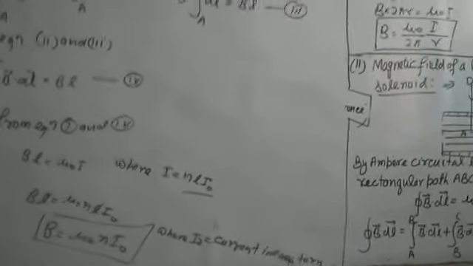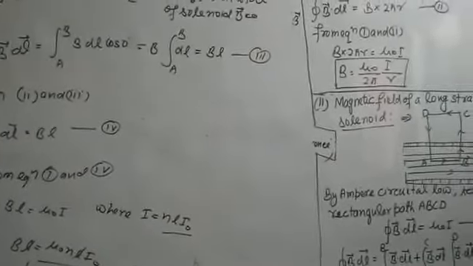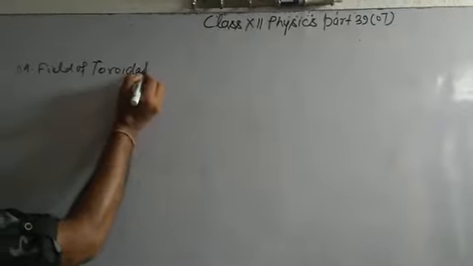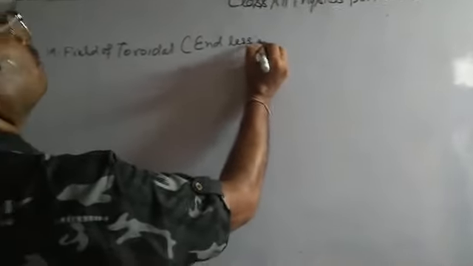All of you complete this so that I may explain. Next one, write down: magnetic field of a toroidal endless solenoid.